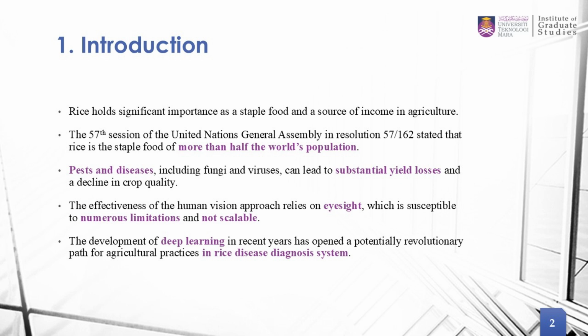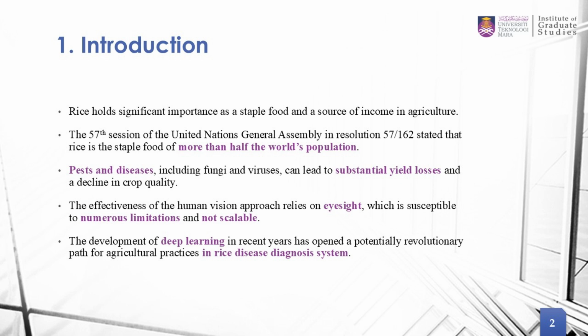The human vision approach relies on eyesight, which is the common method used to identify pests and diseases. And this eyesight is susceptible to numerous limitations and also not scalable. The development of deep learning in recent years has opened a potentially revolutionary path for agricultural practices in rice disease diagnosis systems, where instead of using human vision, we use deep learning to identify the diseases of this